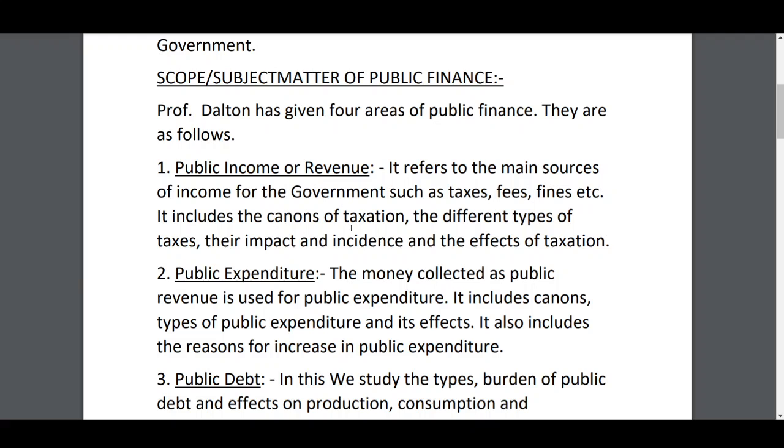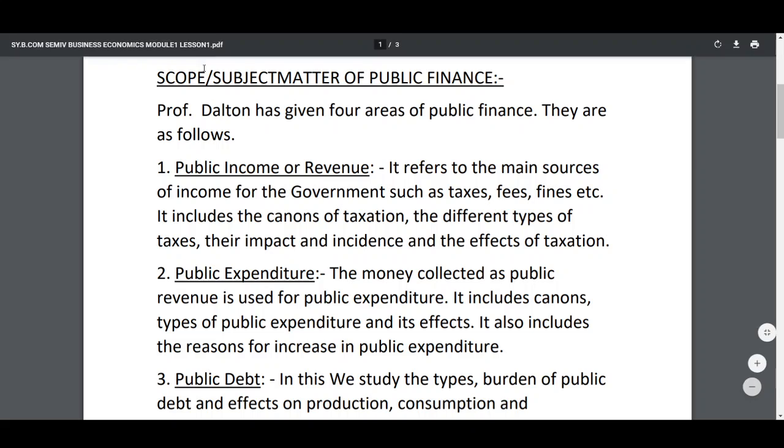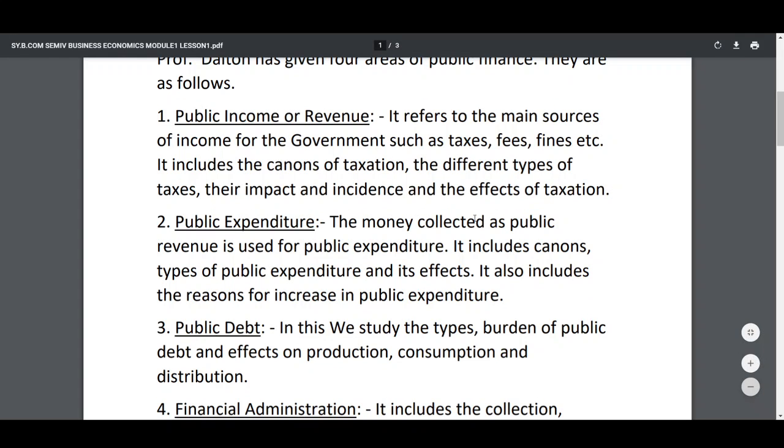In this we are also going to study the canons of taxation. Canons means principles of taxation, and the different types of tax. You may know that the main types of tax are direct and indirect tax, and their impact and incidence and the effects of taxation. So, scope and subject matter means what we are going to study in public finance. That is the meaning. Understand? So the first thing we are going to study is public income or revenue.